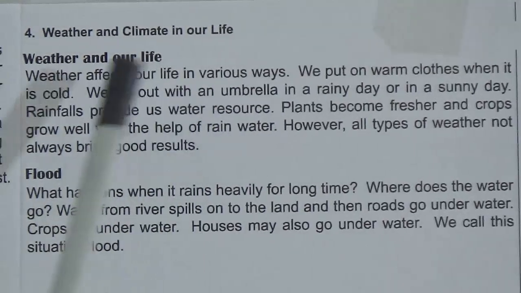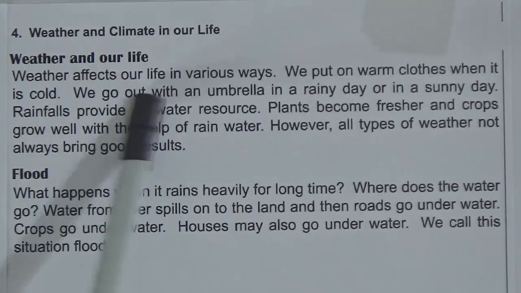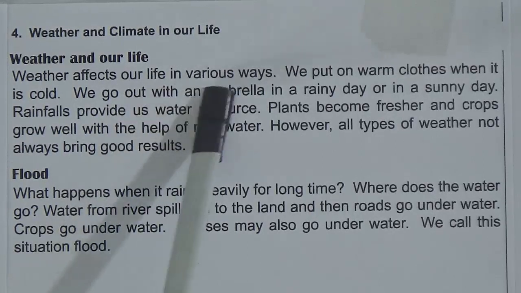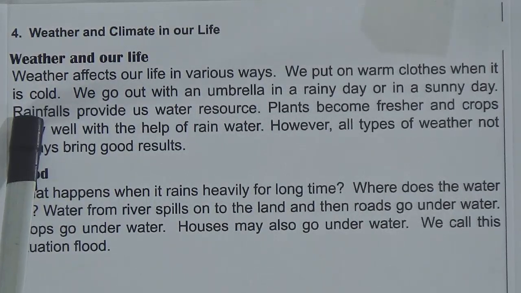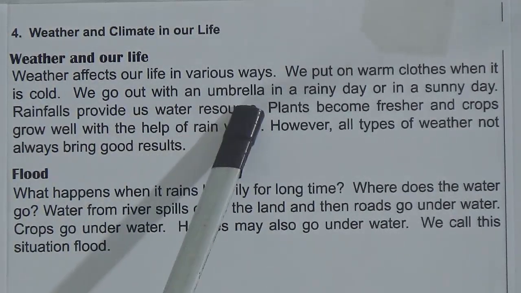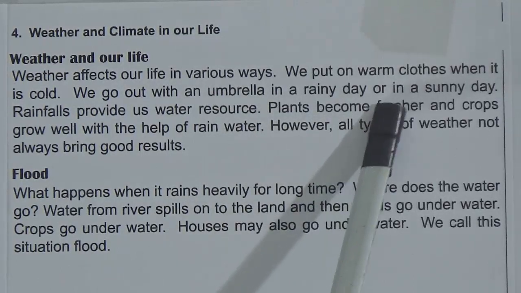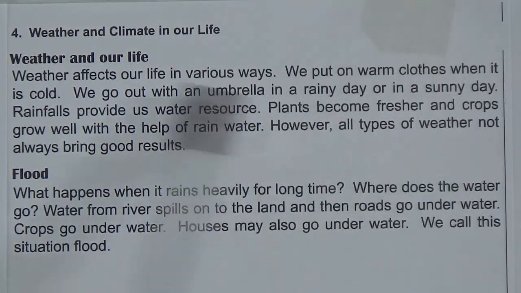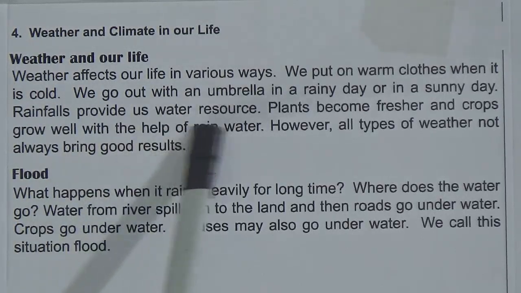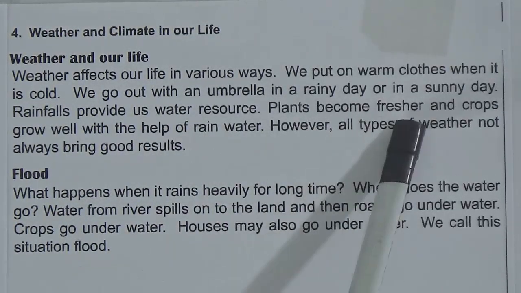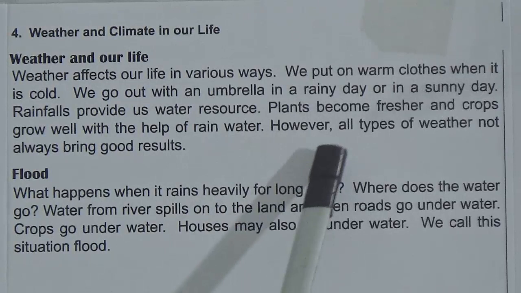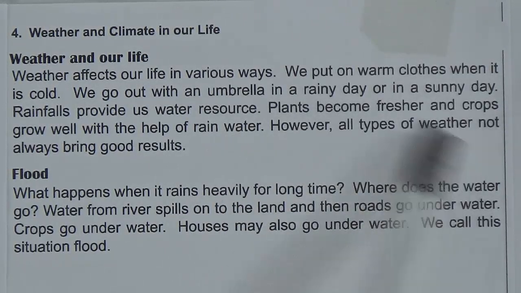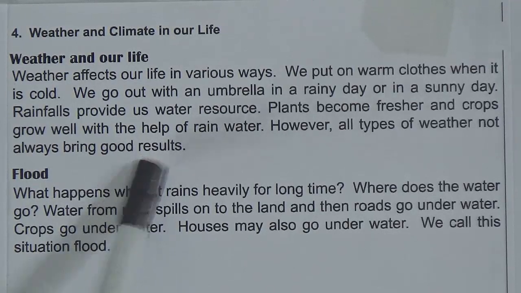Now we will read weather and climate in our life. Weather and our life. Weather affects our life in various ways. We put on warm clothes when it is cold. We go out with an umbrella on a rainy day or on a sunny day. Rainfall provides us water resources. Plants become fresher and crops grow well with the help of rainwater. However, all types of weather do not always bring good results.